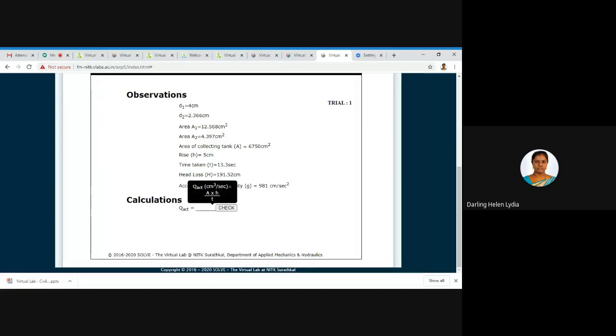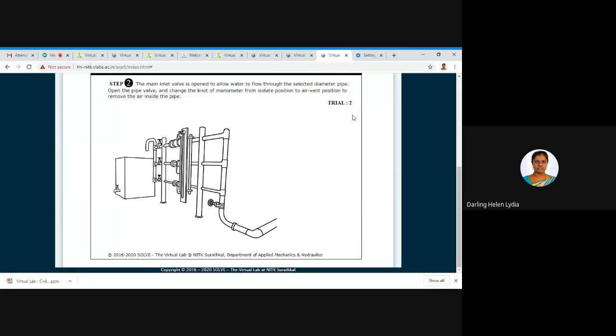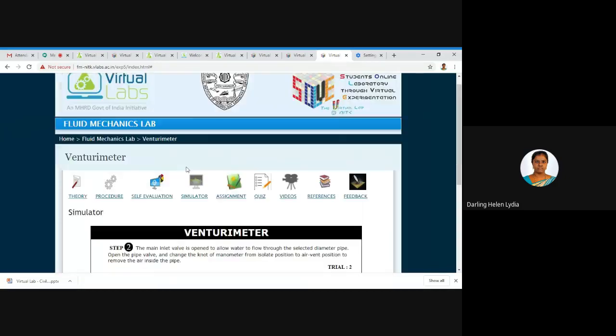So you can calculate the actual discharge using the formula. The formula is also displayed in this particular fluid mechanics lab. You can use this formula and calculate the value, and it will calculate and give you the result. Okay, the next step, it will take you to trial 2. Like this you may have 3 to 4 trials so that you can perform the test and know how the simulation works for the particular experiment.